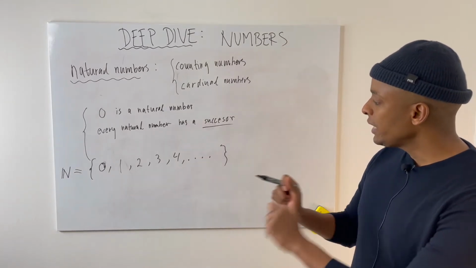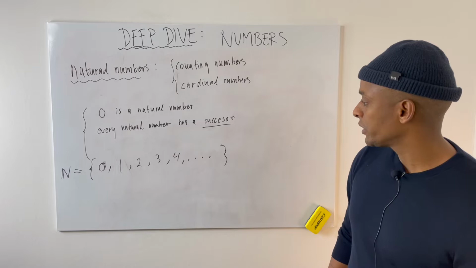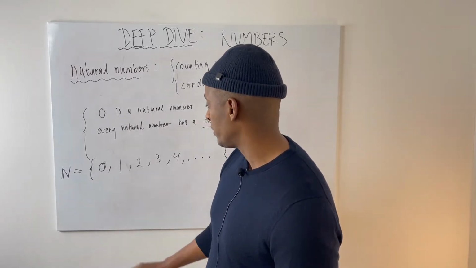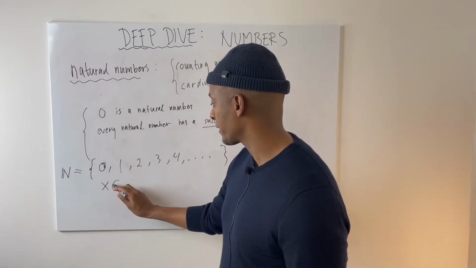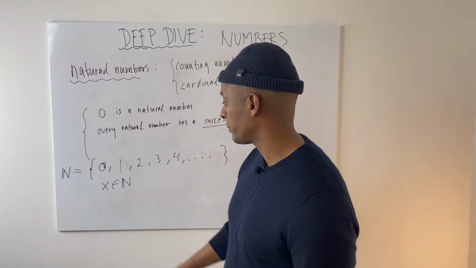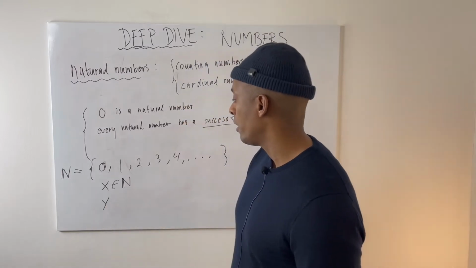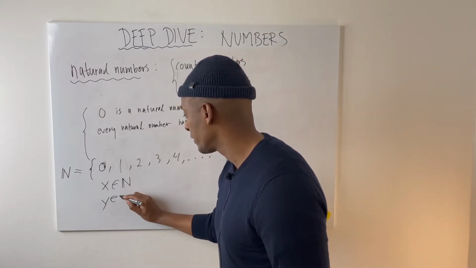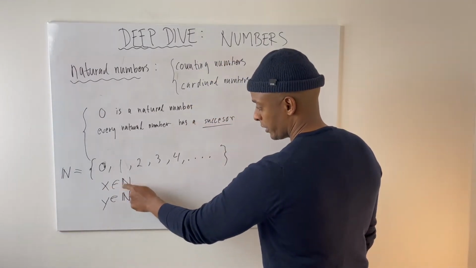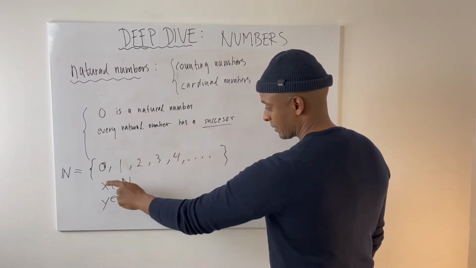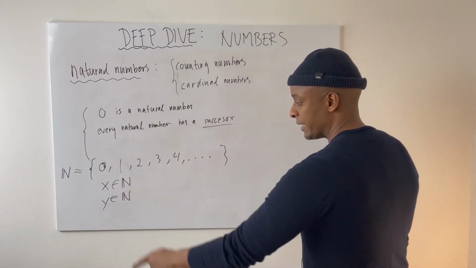And what's really cool with the natural numbers is that if I take a natural number, x, and mathematicians will write like this, x is a natural number, and then we take another natural number, let's call it y. x is a natural number, it belongs to this list. y is also a natural number, a number that belongs to the list.